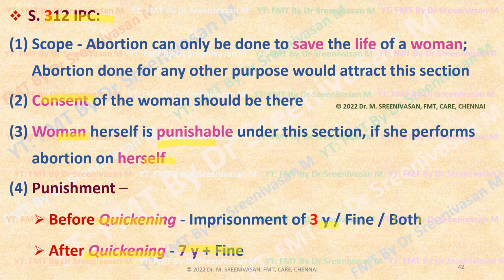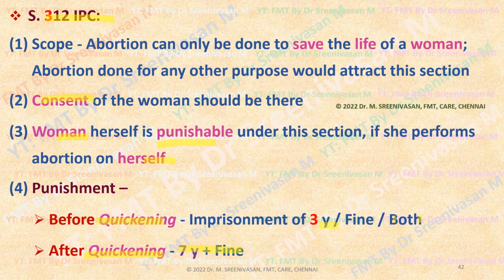Quickening, or quick with child, means that the stage of quickening has occurred in the pregnant woman. Quickening means the first perception of fluttering intrauterine movements by the pregnant woman. First perception of fetal movements by the pregnant woman is called quickening, which normally occurs between 16 and 20 weeks of gestation, that is the 4th to 5th month of gestation. So if the pregnancy is terminated illegally before 16 to 20 weeks, before attaining quickening, imprisonment is 3 years. After that period, say after 5 months, the imprisonment is enhanced.